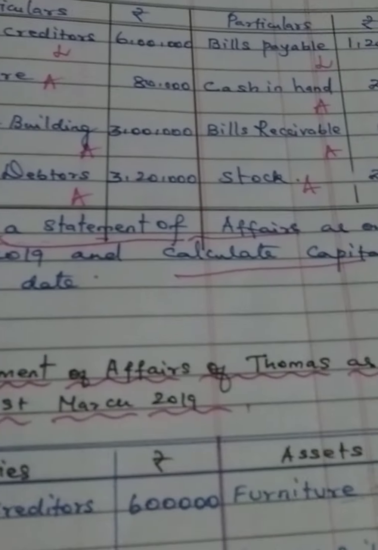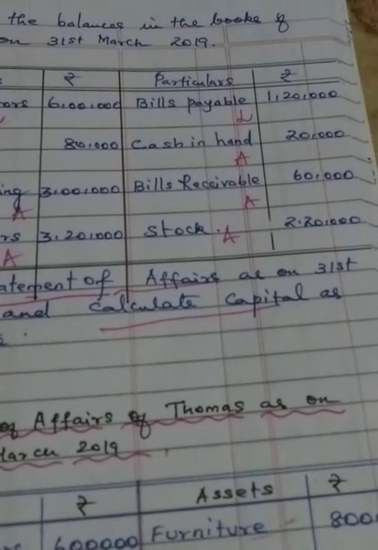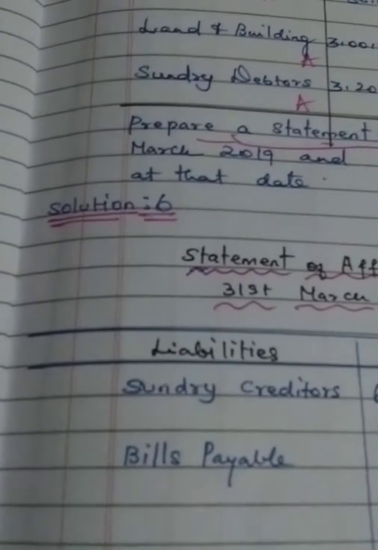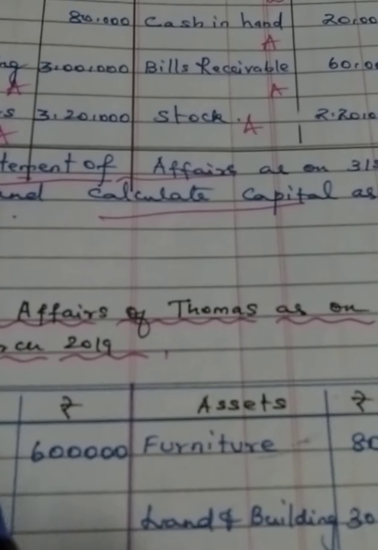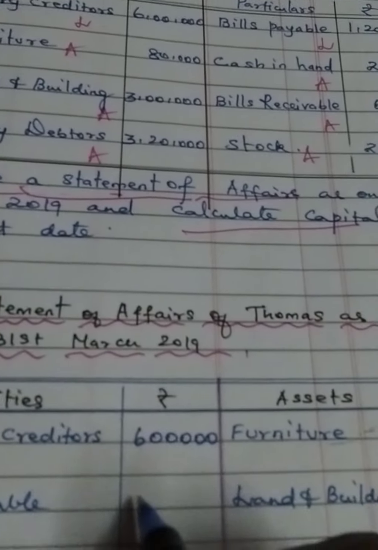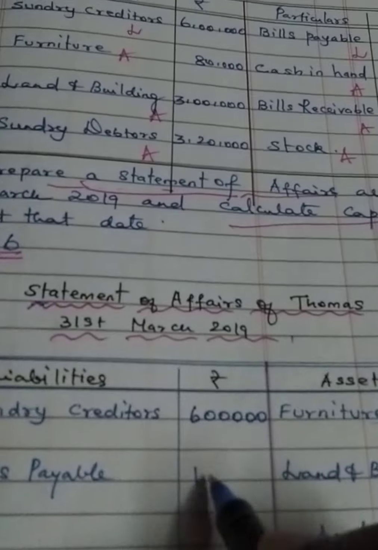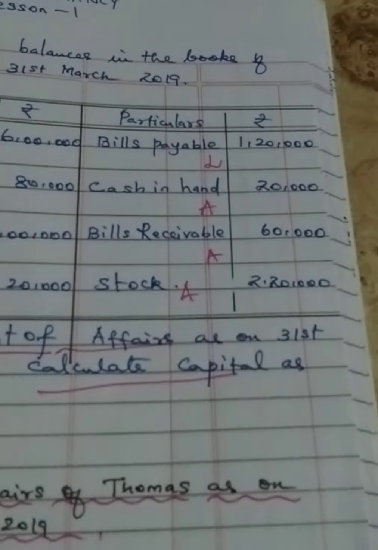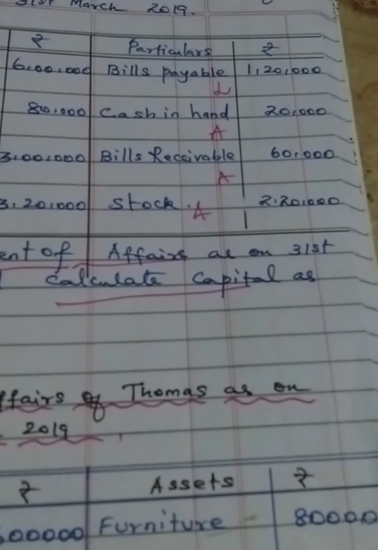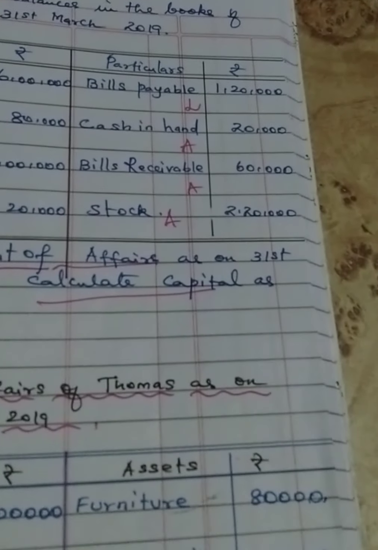Then the next item is bills payable, it's a liability. So under the liability side, bills payable, the amount is 1 lakh 20,000. So I am writing 1 lakh 20,000. Next, cash in hand, it is an asset. Amount is 20,000.